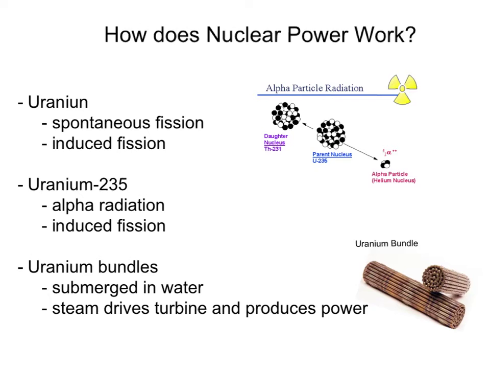In power plants, uranium bundles are submerged in water inside a pressure vessel. The water acts as a coolant. Without it, the uranium would overheat and melt. The uranium bundles heat the water, which creates the steam to drive the turbine, which spins the generator, which in turn produces power.